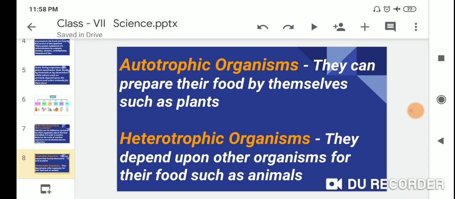And the second one is heterotrophic. Heterotrophic organisms depend upon other organisms for their food, such as animals.